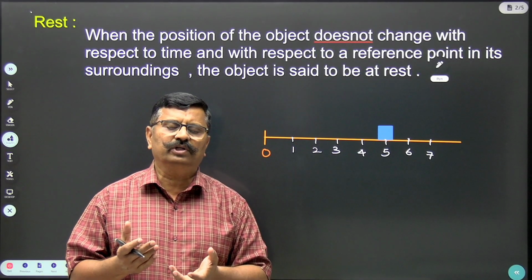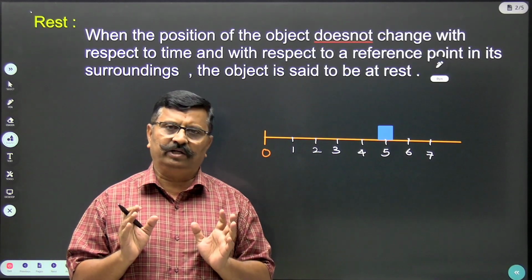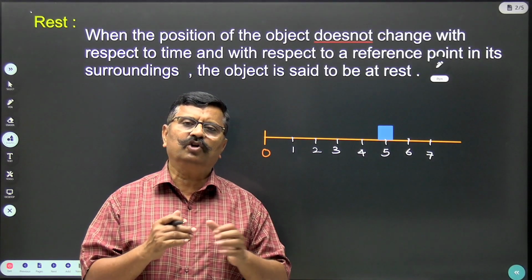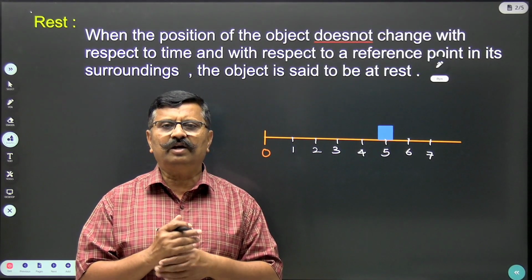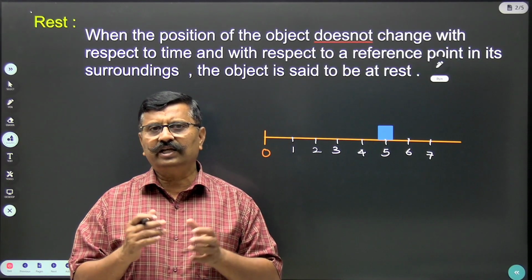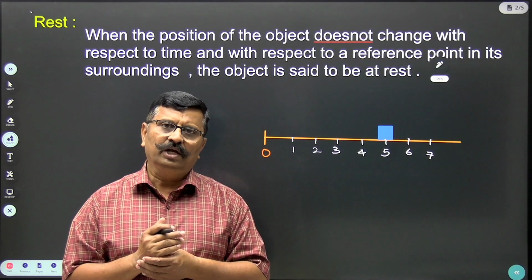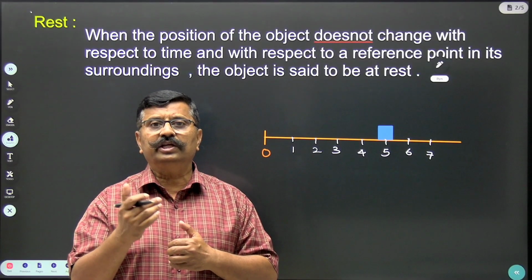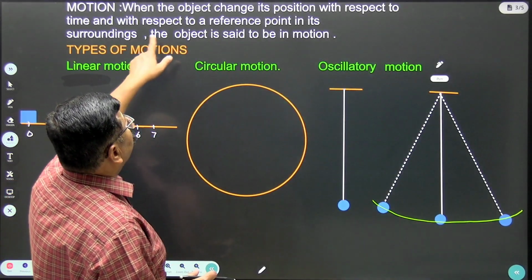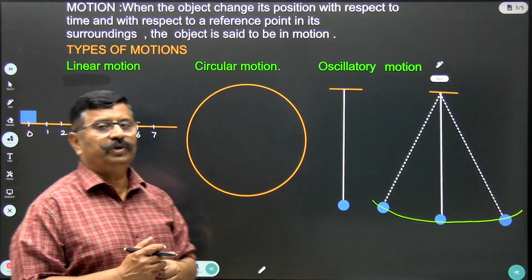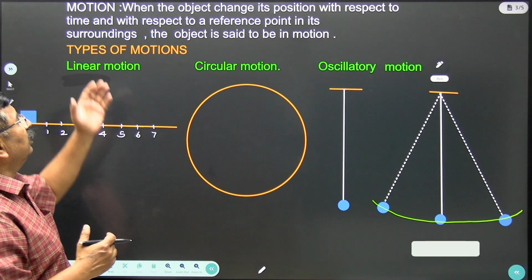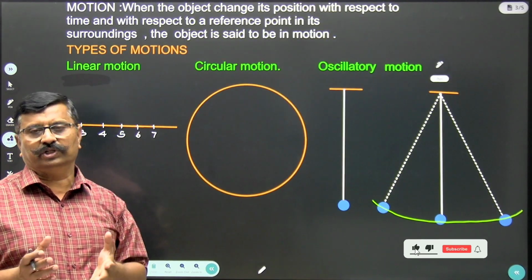Then what do you mean by motion? Simple. Motion means movement. When an object is moving, then we say that the object is in motion. What are the best examples? Flying birds, moving car, moving scooter. They are examples of bodies in motion. The body keeps on changing its position with respect to time. So, when the object changes its position with respect to time or with respect to a certain reference point in the surrounding, then the object is said to be in motion.